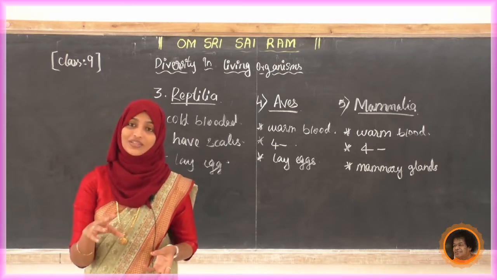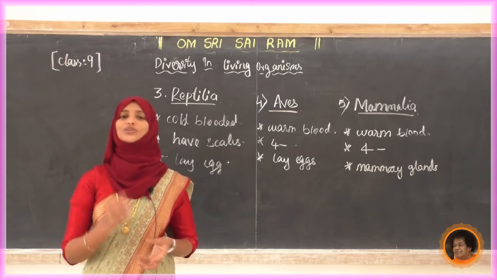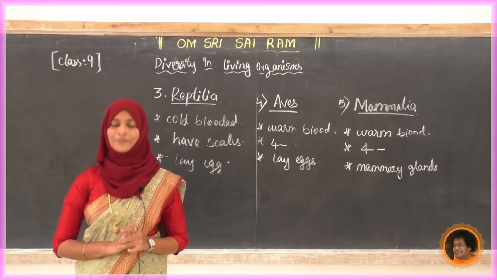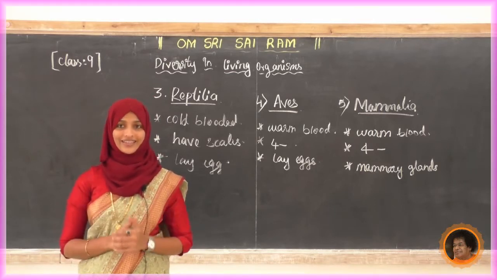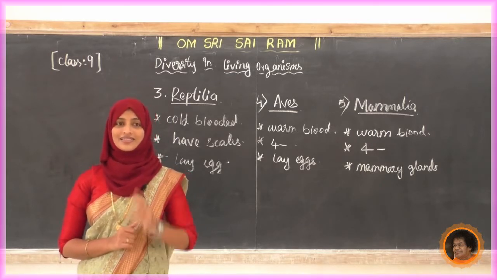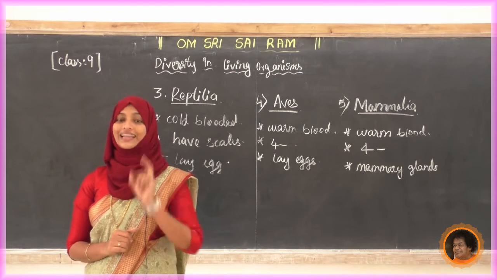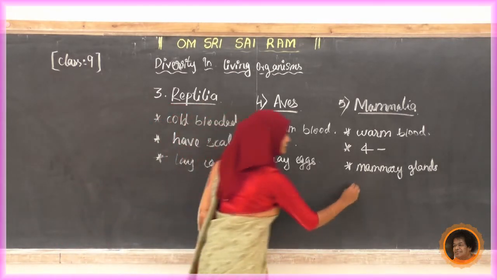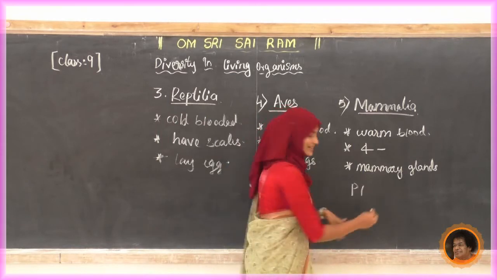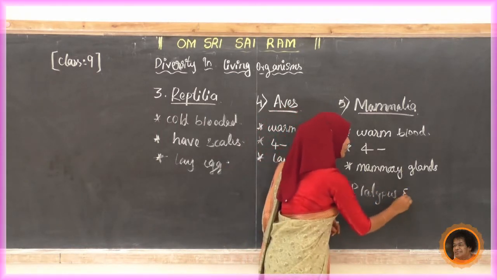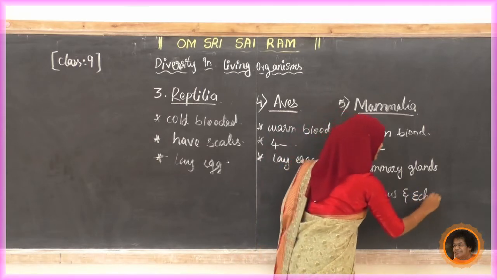After hatching of that egg, they nourish their young by giving milk. Only two animals do that, platypus and echidna. Have you seen these? Platypus, and one more is echidna.